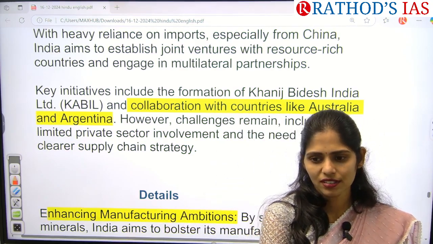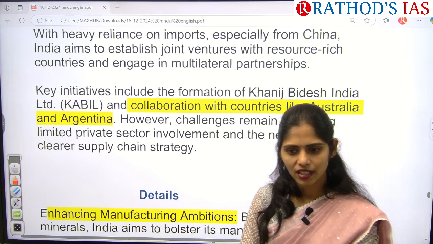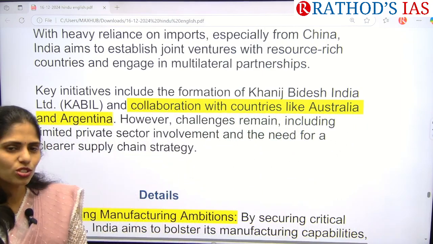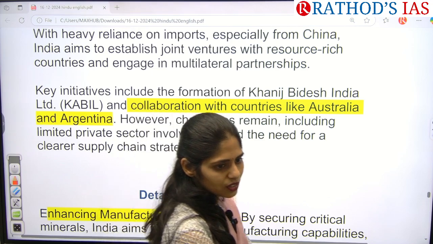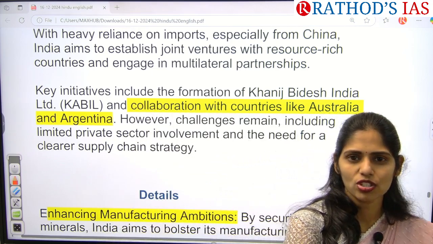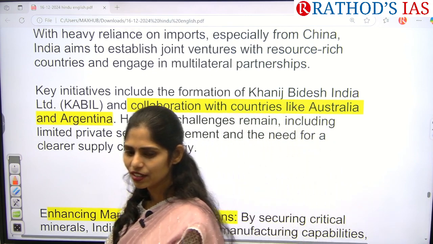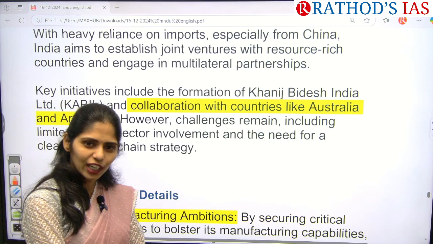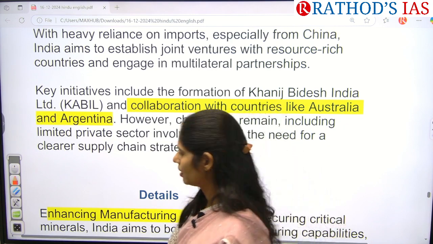And next one is, any more advantages? So what about semiconductors? Do we produce semiconductors in India? So what is the problem in semiconductor industries of India? Can you address those problems? Next, economic activity will be increased or decreased? Employment, economic growth increases. So all these are the advantages of this Kabil.